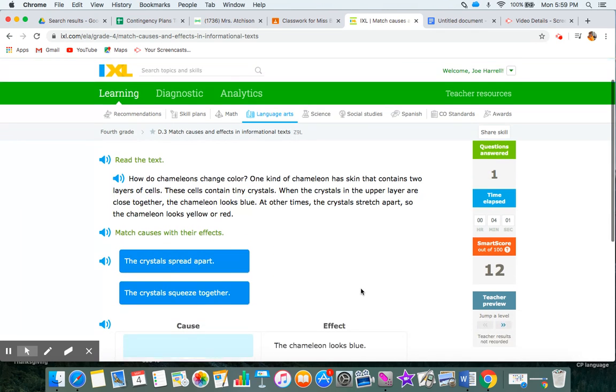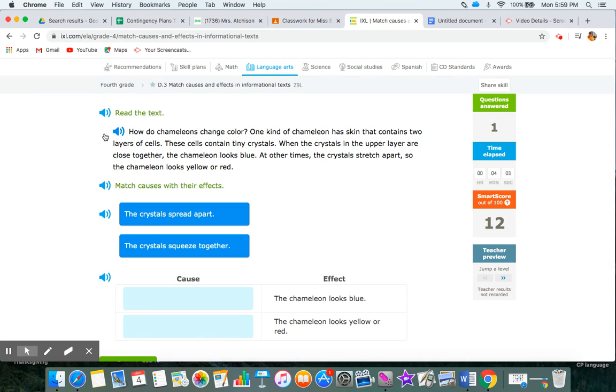You try your very best to follow along while the computer reads. How do chameleons change color? One kind of chameleon has skin that contains 2 layers of cells. These cells contain tiny crystals. When the crystals in the upper layer are close together, the chameleon looks blue. At other times, the crystals stretch apart, so the chameleon looks yellow or red.